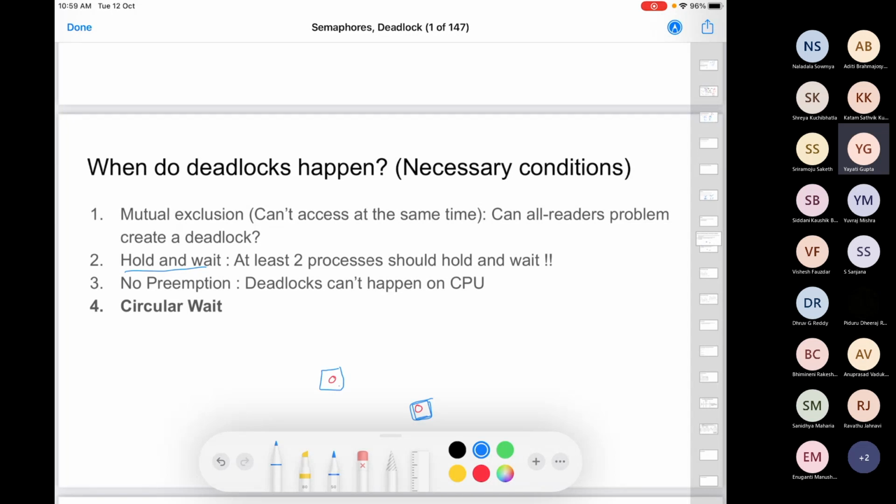Third one is no preemption. So as you remember, what is preemption? We have talked about preemption in terms of CPU scheduling. When a process is executing and you forcefully take away the CPU from it, right? So with CPUs, preemption can happen. In the case of deadlocks, we don't want them to happen definitely, but if deadlocks have to happen, there should be no preemption. Basically, you cannot forcefully take away someone's resource.